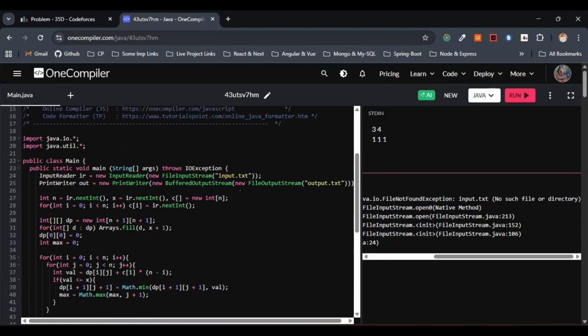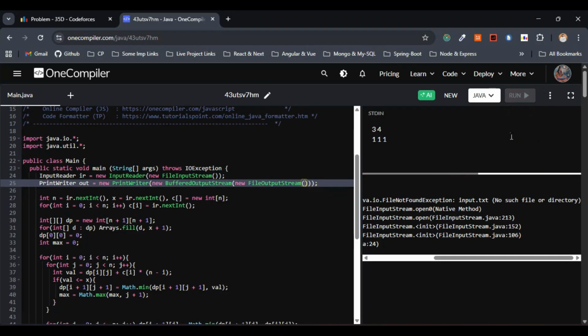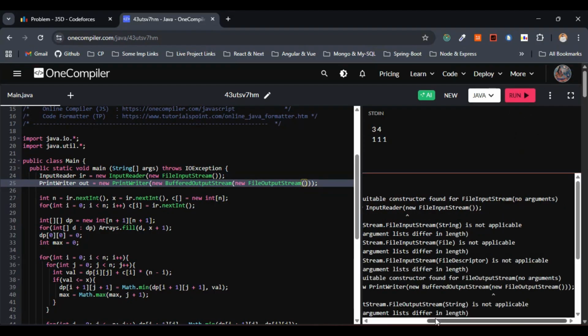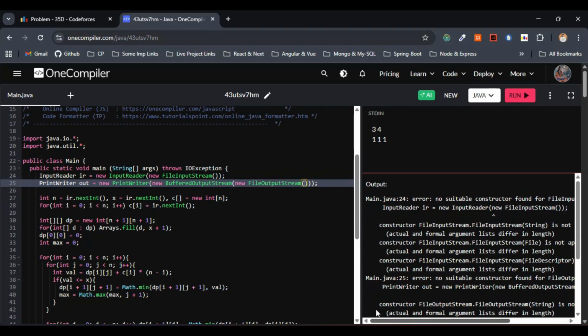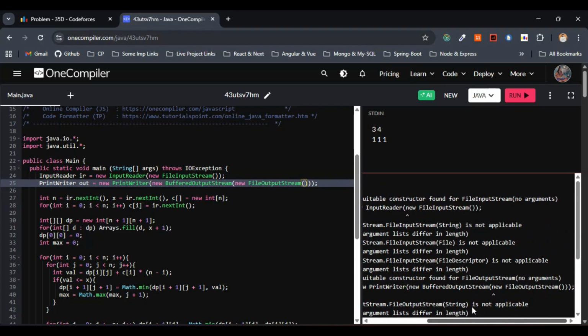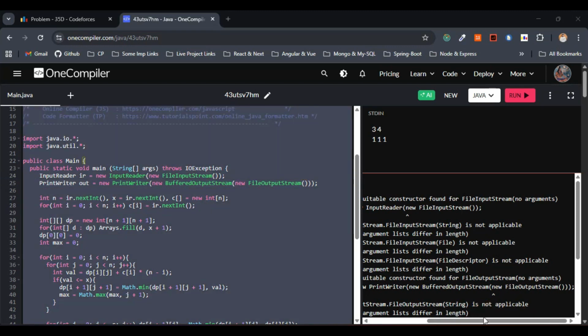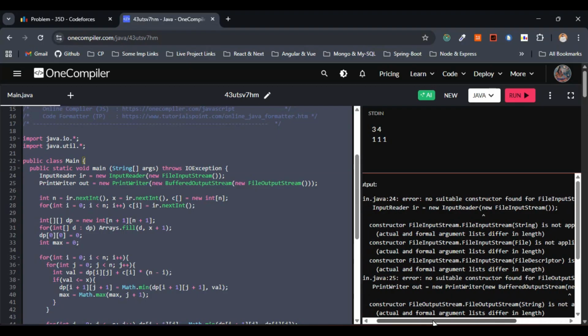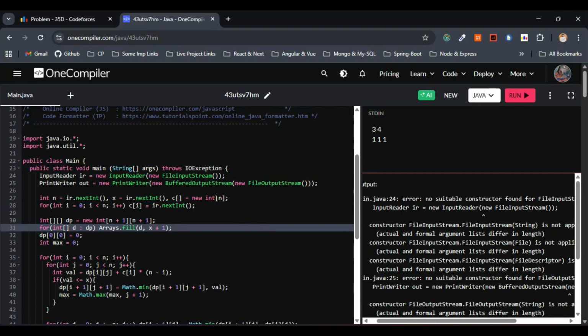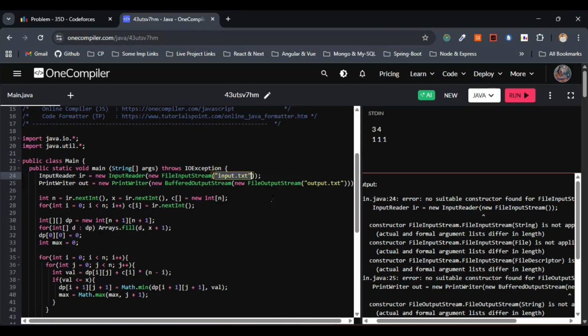We don't have to go with the input or output text. This is fine. If I run this one again, error: no suitable constructor found for file input stream. We have to pass the input if we want the file in the form of file. We have to pass the files input.txt and output.txt here. If I pass that one, I'm not getting the correct ones. Let me check here, this one output and input.